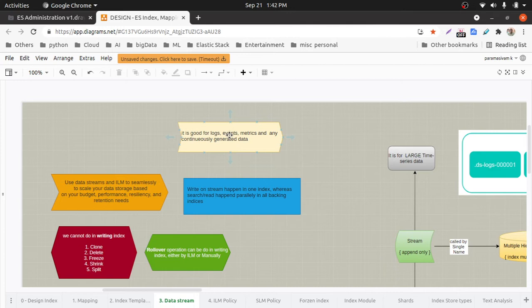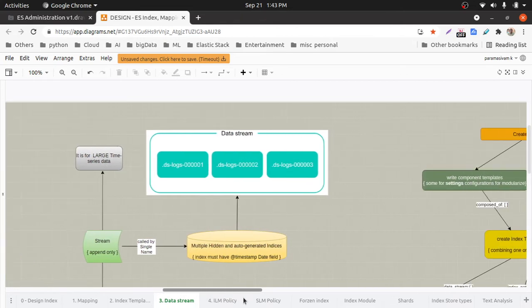These events keep on coming in a timely manner. Similarly any metrics data, for example if we are using Metricbeat to collect what is happening on any machine or infrastructure. These are different metric sets. For these use cases we can consider using a data stream rather than indexes itself.